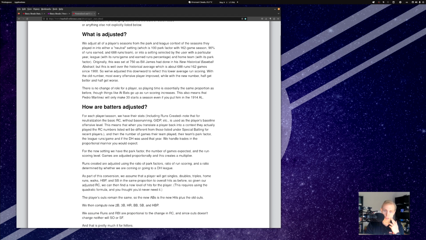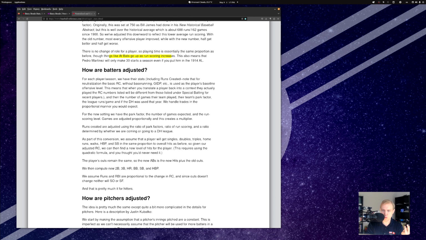You'll also notice that there's no change of a role for a player, which means that Pedro Martinez only makes 30 starts this season if you put him in the 1914 AL, which is pretty interesting, right? If you were going to do this carefully and do it the right way, you might make a few adjustments for that and say, well, Martinez would pitch probably in a four-man rotation, right? However, things like at-bats do go up as run scoring increases, which is pretty cool.